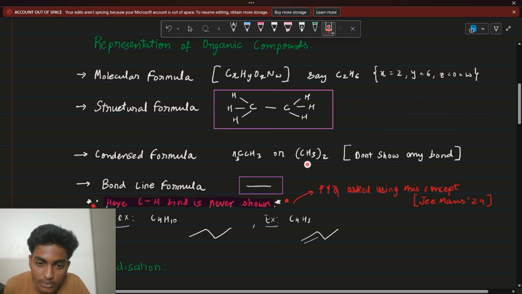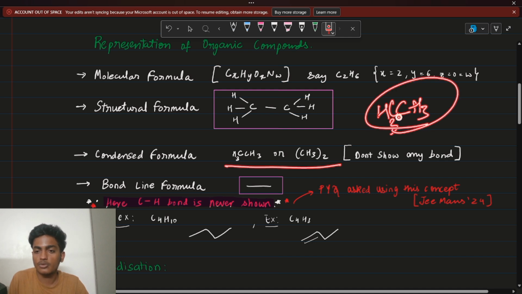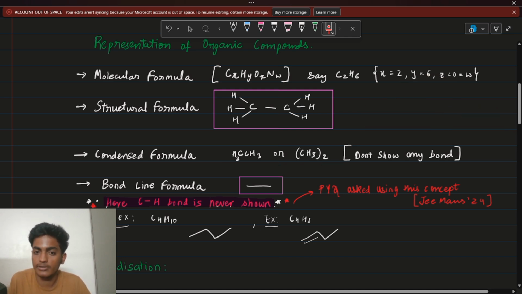But on the other hand, if you observe the condensed formula, you should not represent any type of bond here. You don't have any bonds here. So C2H6, I have not represented any bond over here. This is bond line. In condensed, it is CH3, CH3. This is your condensed formula.